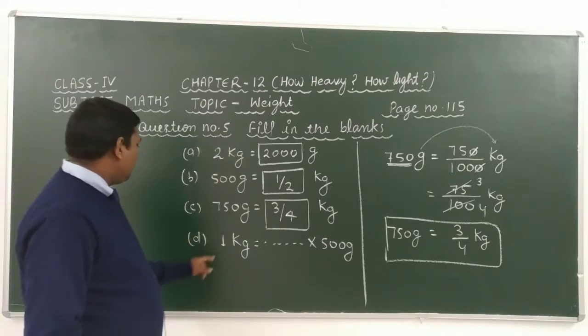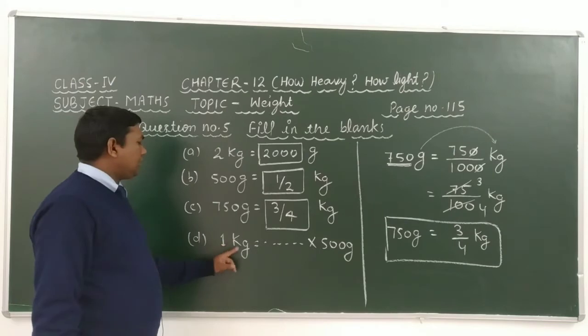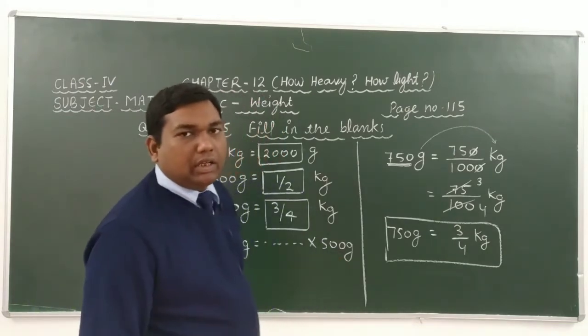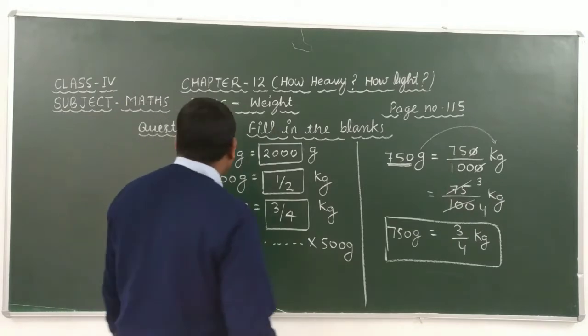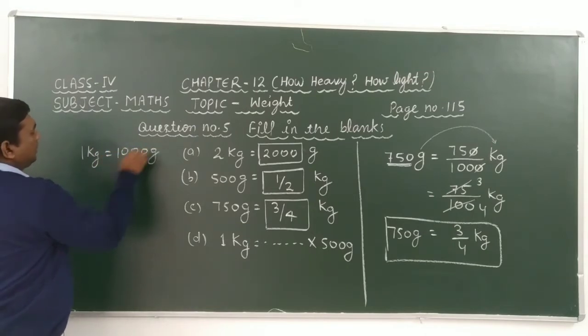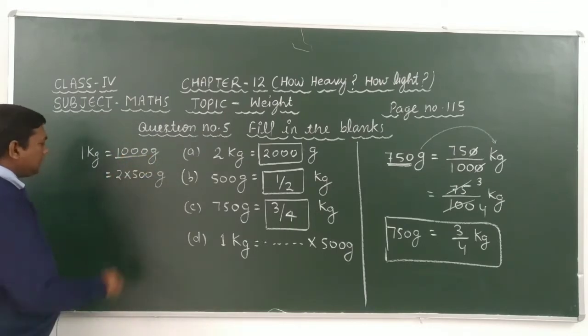Understand? Look, in question number D, it is given that 1 kg is equal to how many 500 gram? Look carefully. We know that 1 kg is equal to 1000 gram. If we take 2 into 500 gram in place of 1000, then we get 2 into 500 gram.